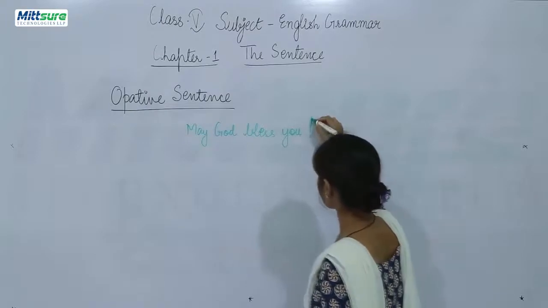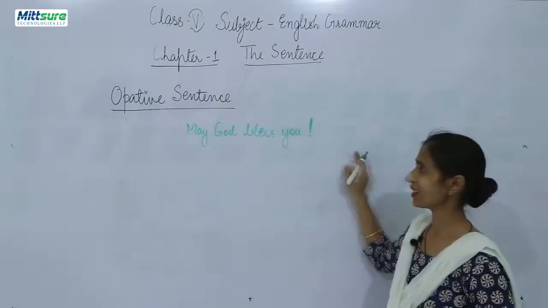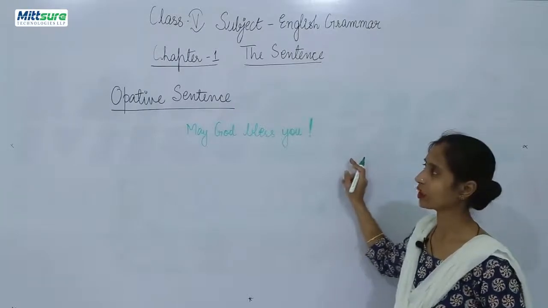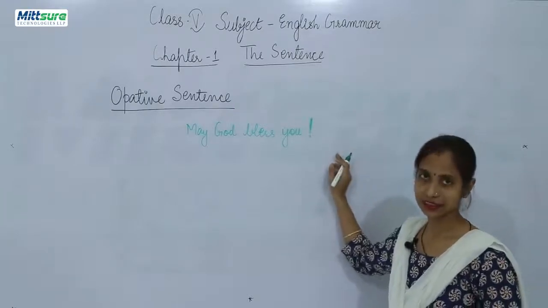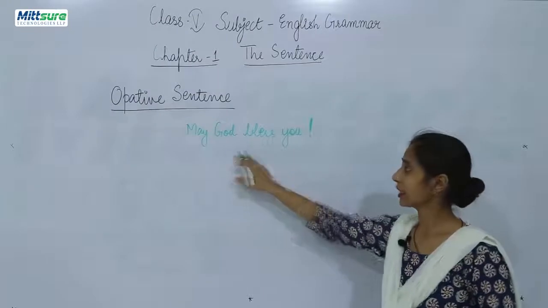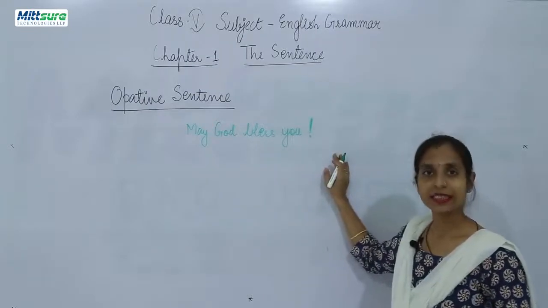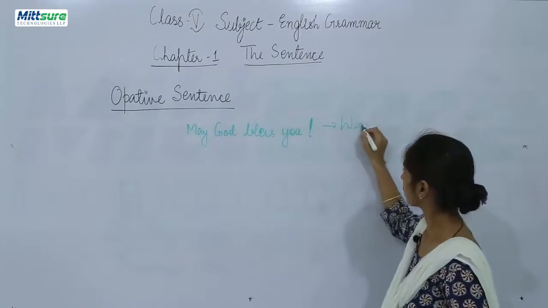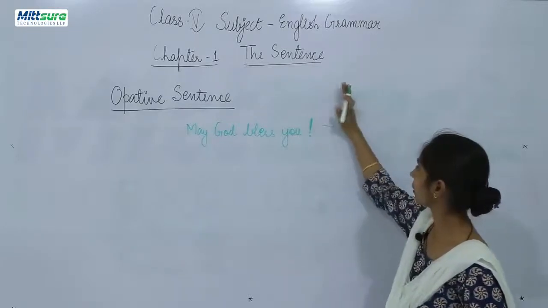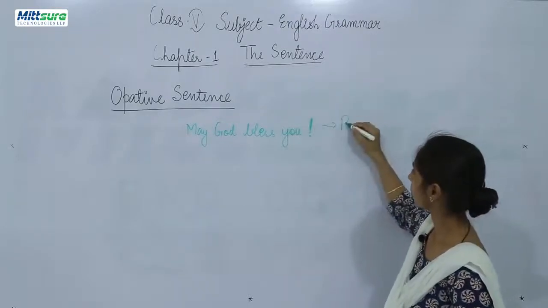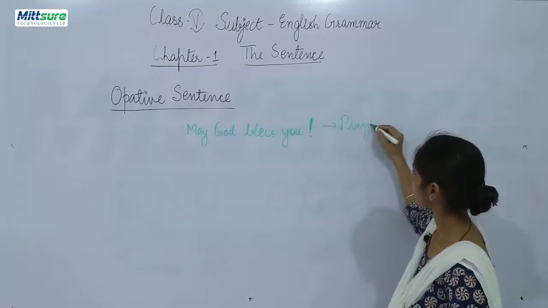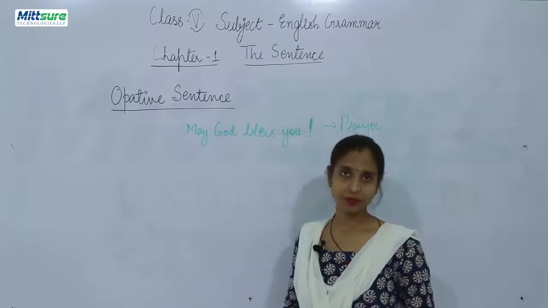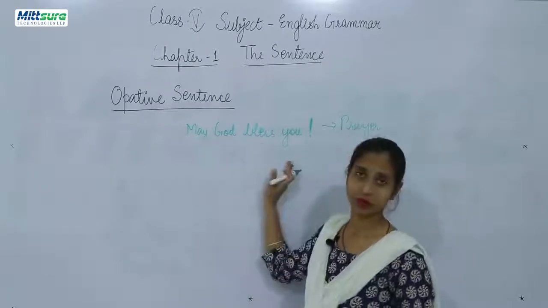Now, this is also an exclamatory sentence. Further, you can say they are known as optative sentences. What is it expressing? It is expressing a wish. Oh, sorry, prayer. You can say it is a prayer. You are praying to God that God please bless him. May God bless you, right?